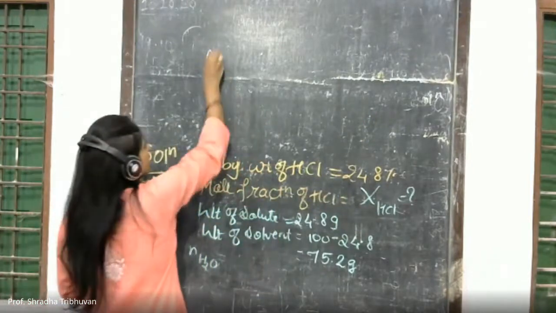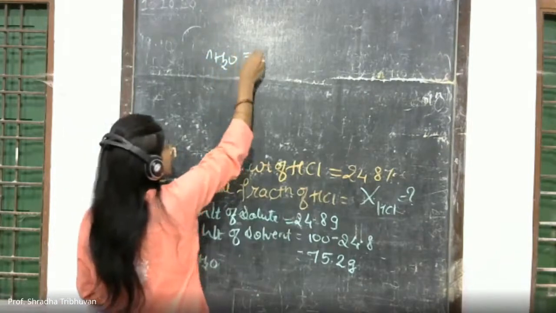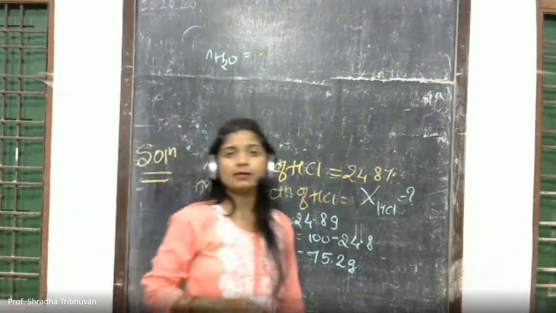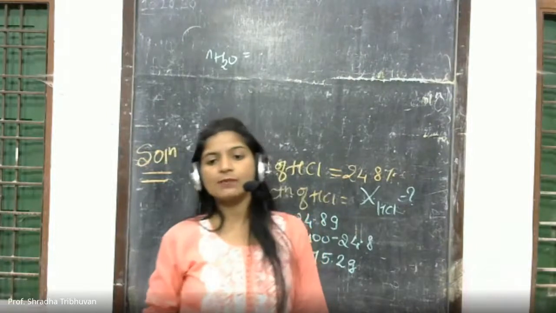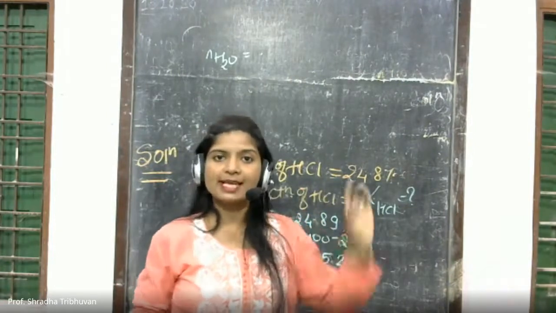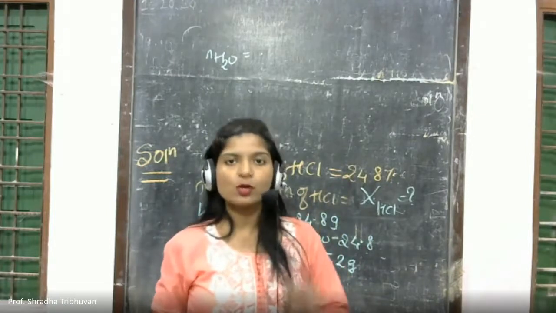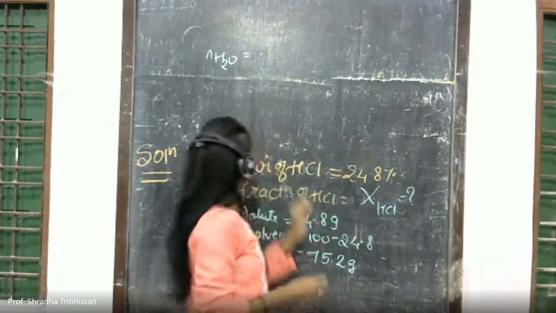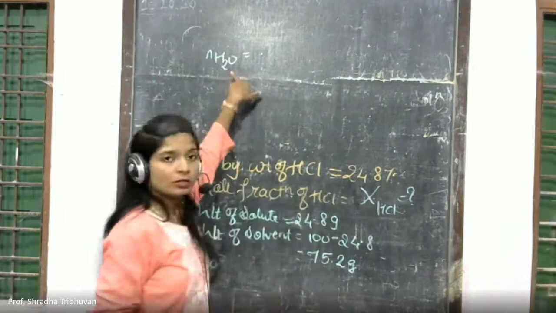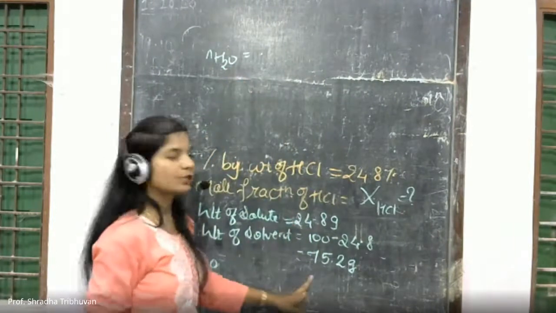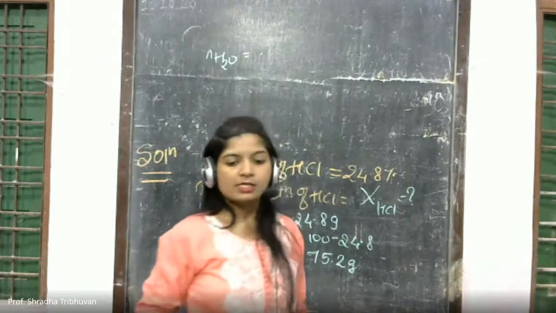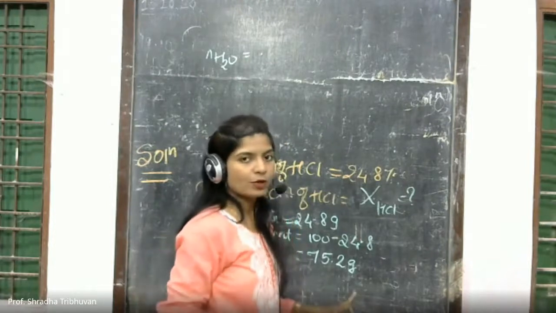When you have to calculate the number of moles of water, the formula is n = W/M, where W is the mass which is given to you and M is the molar mass. W, the mass of water, the solvent, is 75.2.